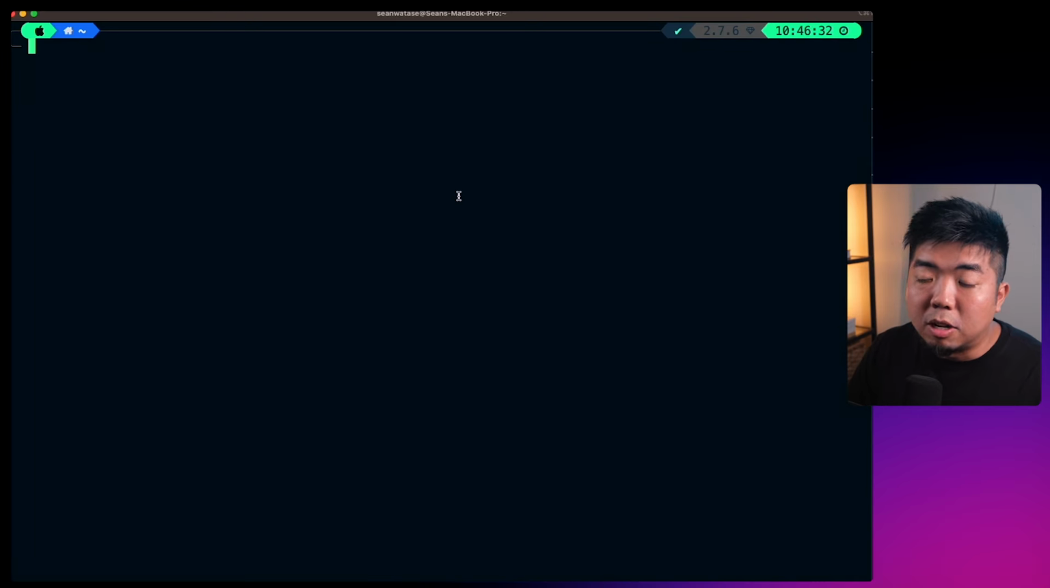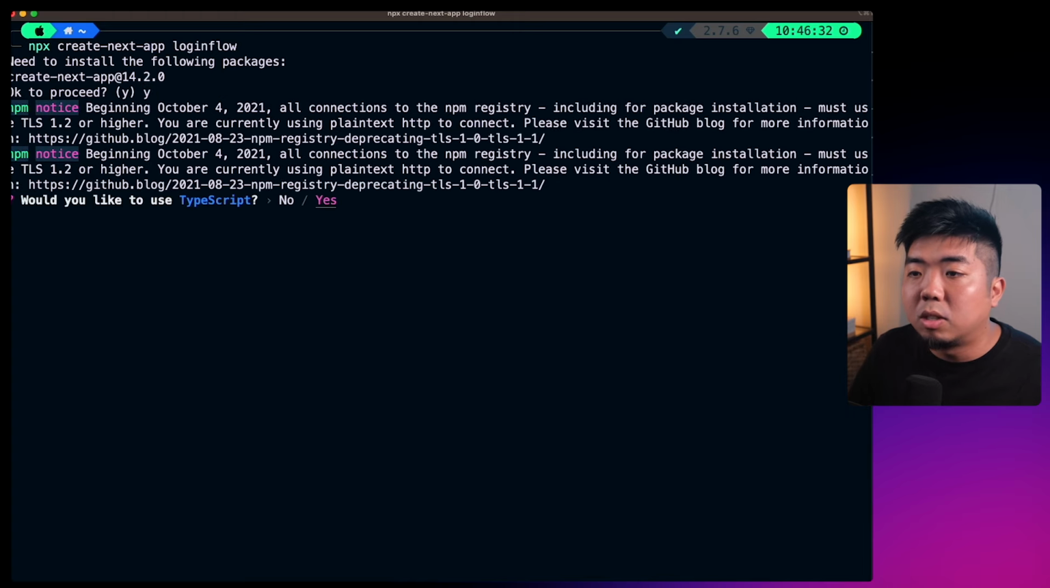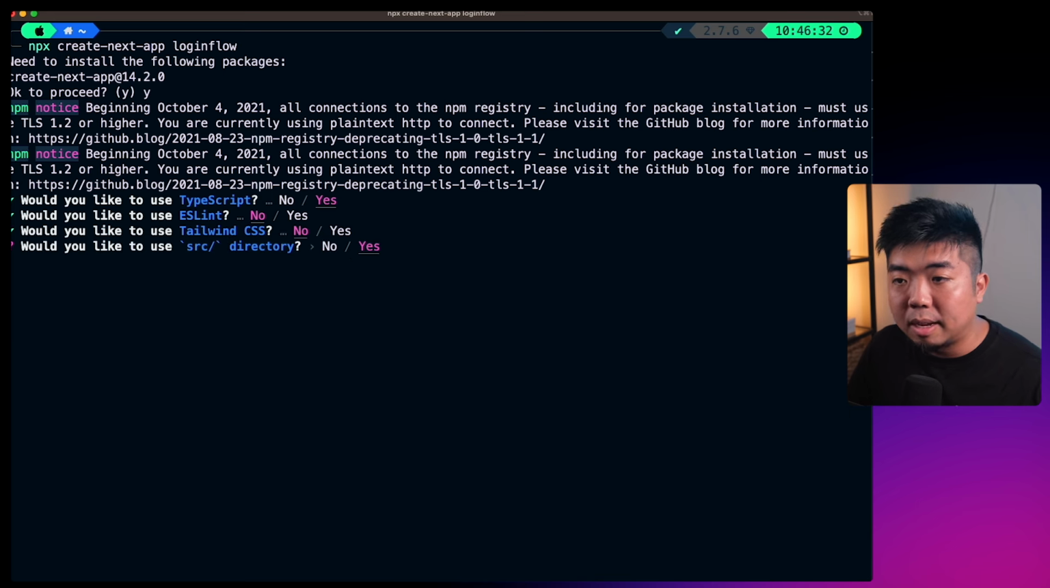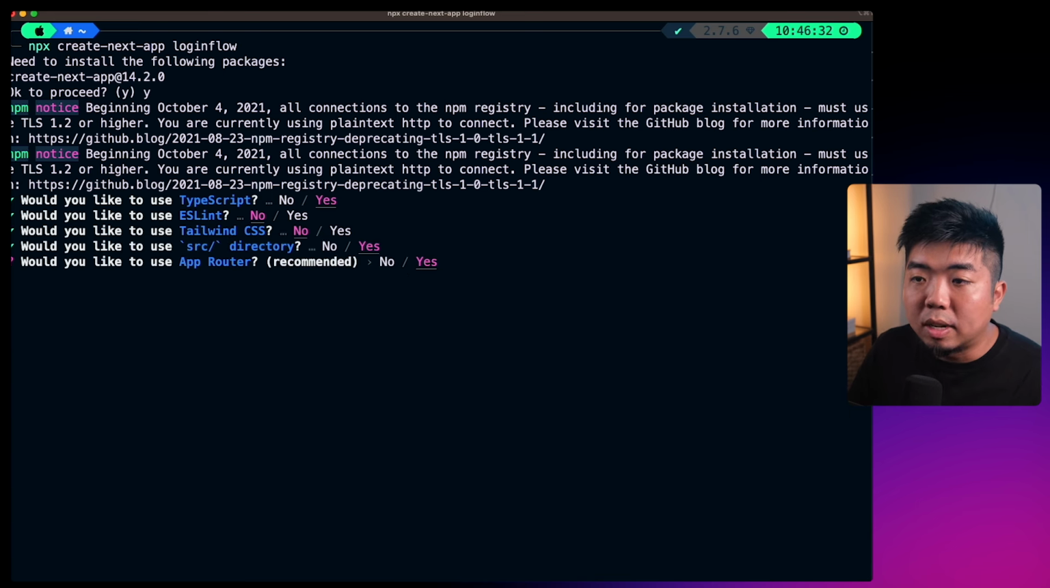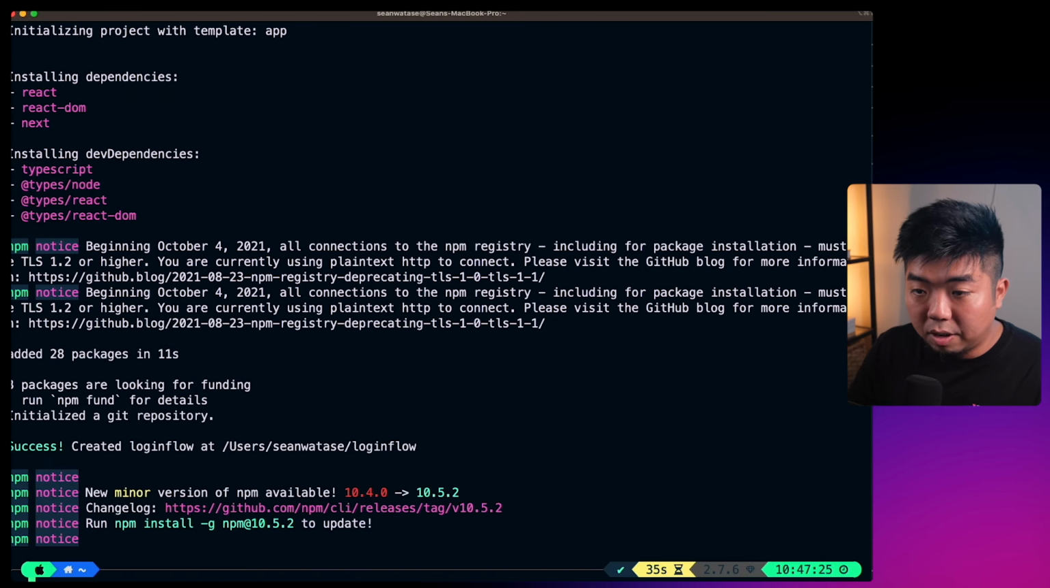A new Next project. Now I'm going to be using Next and TypeScript within this tutorial. So I'm going to run npx create-next-app. We're going to call this guy here login flow. And for this, no to ESLint, no to Tailwind here. We're going to use the source directory and app router in this demo. And I'm going to say no to customizing the default import alias. Login flow here.